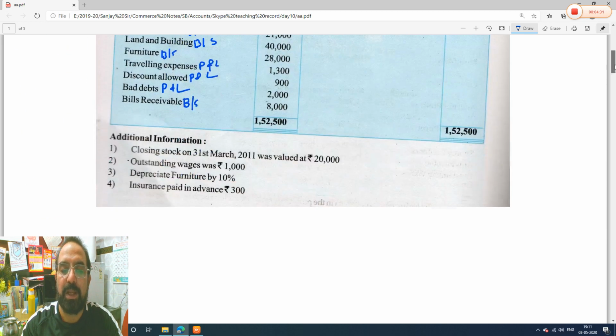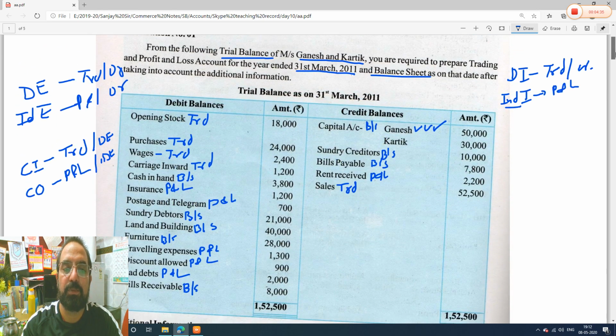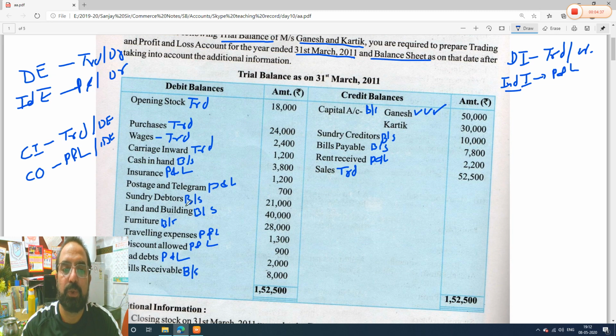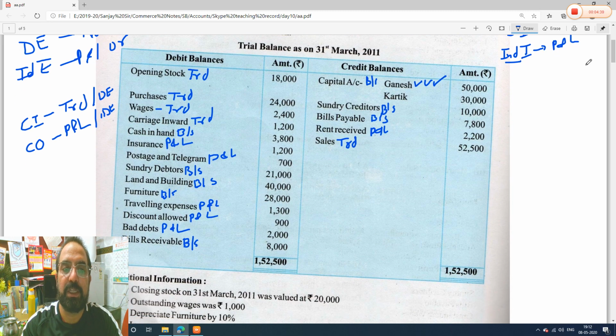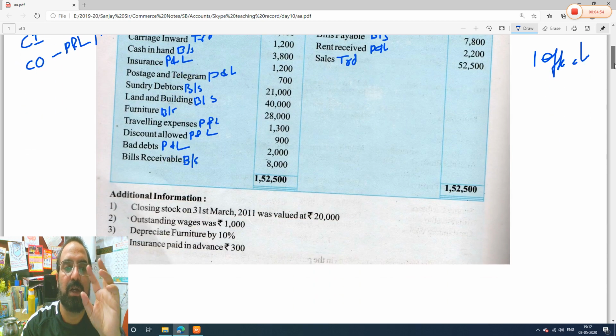Very simple beta. Next, after marking all the items of trial balance, then you should go to adjustments. See guys, all these items which are given in trial balance have one effect. One effect means this will go either to trading or to profit and loss or to balance sheet. Only one place it will go. But these additional informations which are given below your trial balance are known as adjustments.